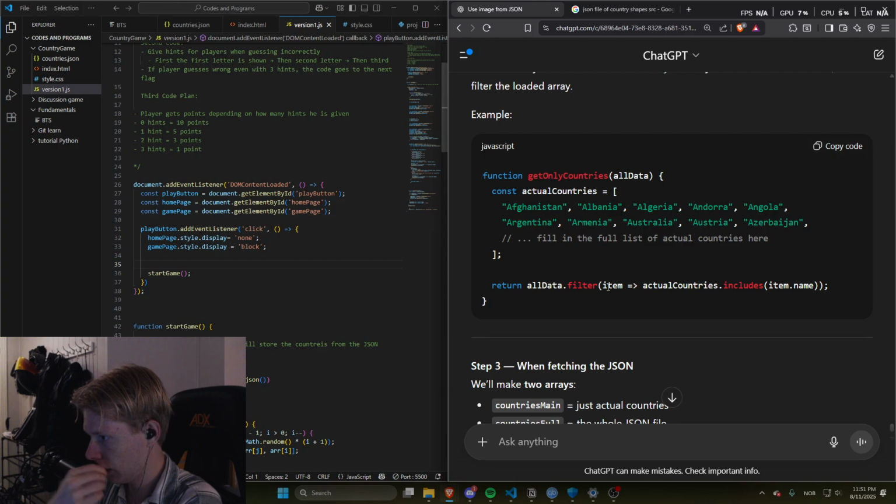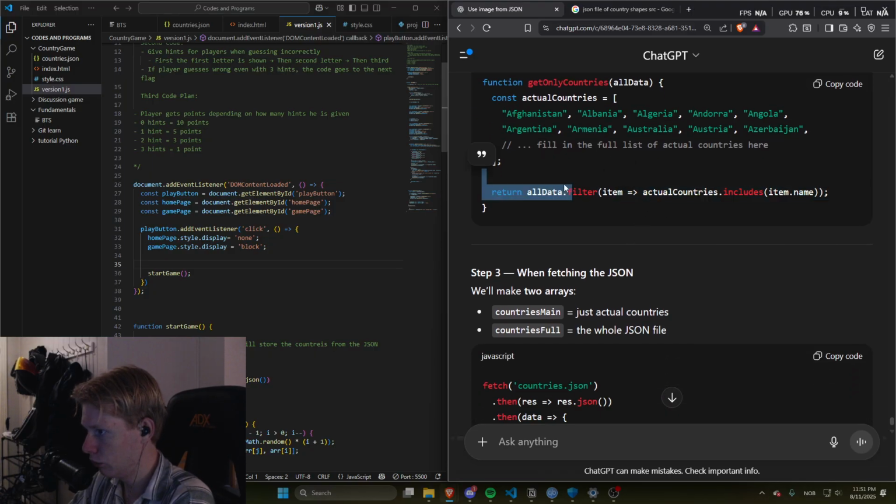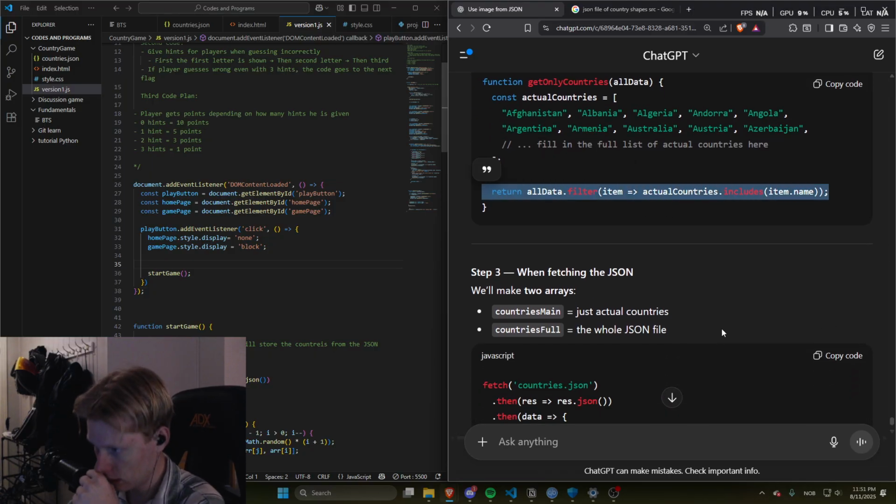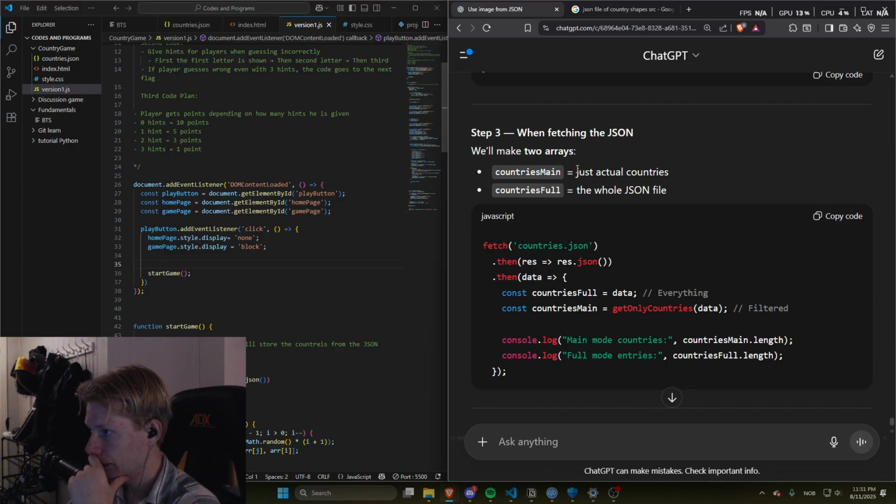Which seems like it uses a, yeah, so it takes all the different item names included in the actual countries, which is defined right here, and that's basically what it's returning. A bit weird that it returns it like this. This looks a bit weird, so I'm gonna actually just double check to see if I understand everything.